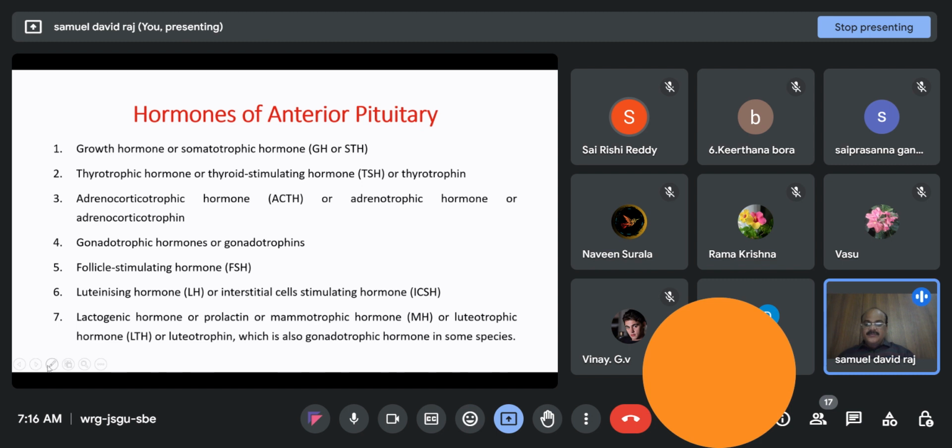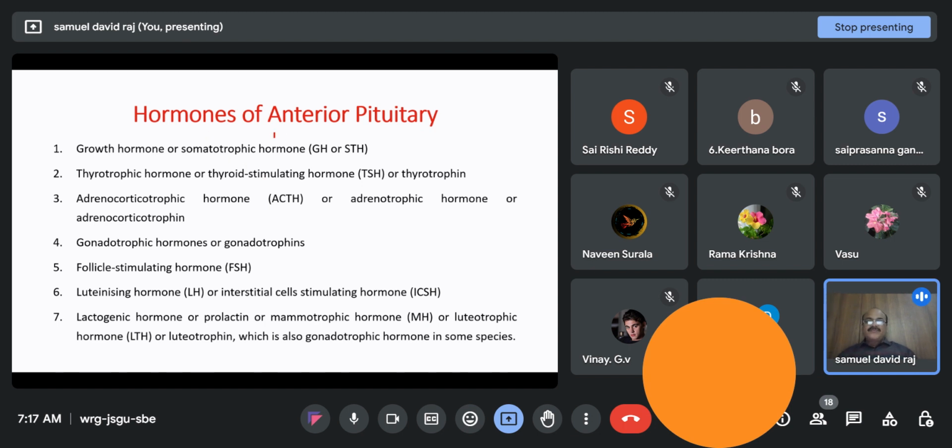So, we have been discussing the pituitary gland. In the last class, we have seen the structure, divisions, origin, and blood supply to the pituitary gland. Now, we are going to discuss completely the topic related to the hormones of the pituitary gland and the disorders associated with its hyperactivity or hypoactivity.